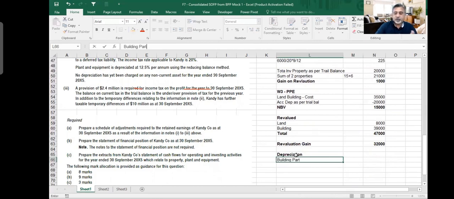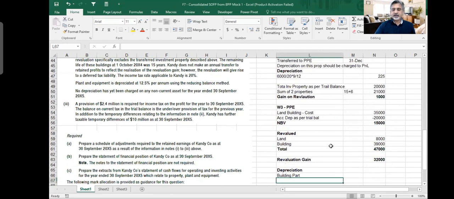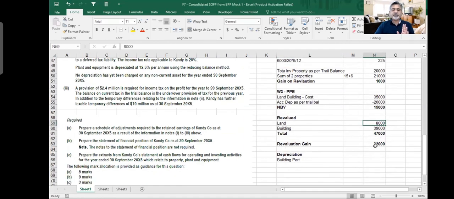Now, when did you revalue? It's important to know when you made the revaluation. The revaluation was done on 1st October, which means the beginning of the year. So full year depreciation you should calculate. Listen, this land is not going to be depreciated. So depreciation will be only on the building part, 39 million.